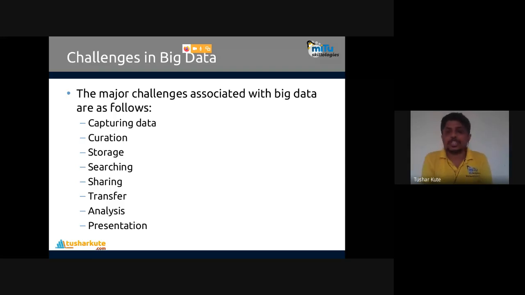Then searching. How to search inside the data? Very important. Take the example of YouTube. I always say that if I have downloaded a video from YouTube and saved it somewhere on a hard drive of 1 TB capacity, and after a few months you forget the location and have to search for that video, what will we do?